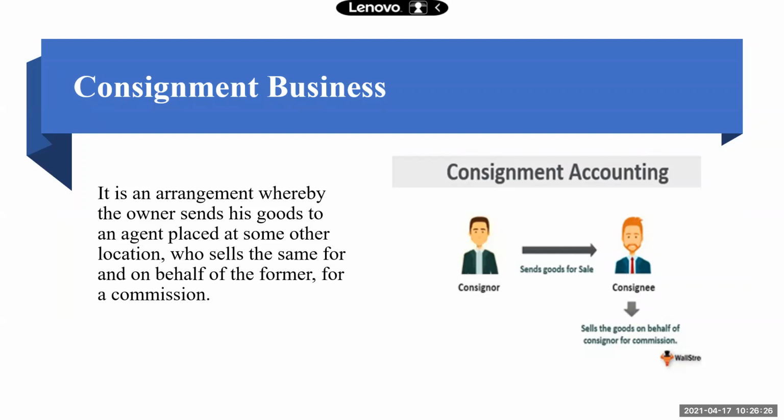Always remember, the consignee is not doing anything for free. He will sell the goods on behalf of the consigner in return for getting a commission. Right? So the consigner sends goods, the consignee receives the goods, sells the goods, receives commission and gives back all the money to the consigner. Right? So what is consignment? An arrangement whereby the owner sends his goods to an agent placed at some other location who sells the same for and on behalf of the former for a commission.